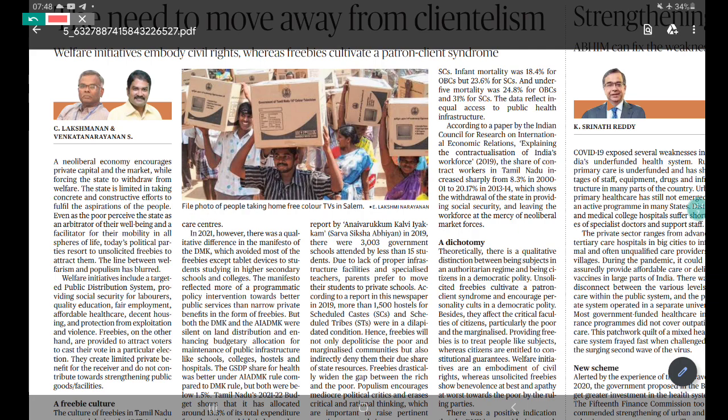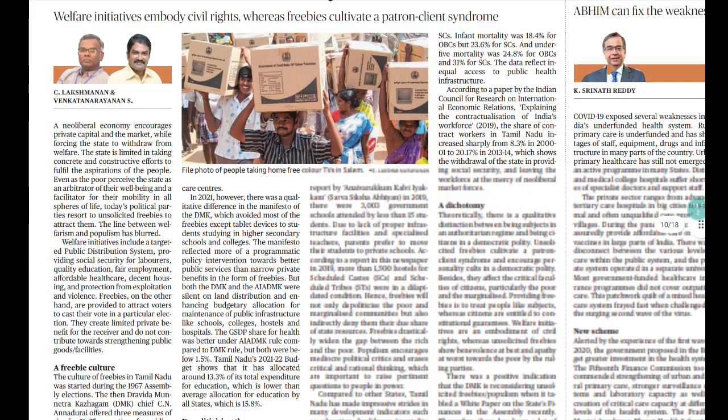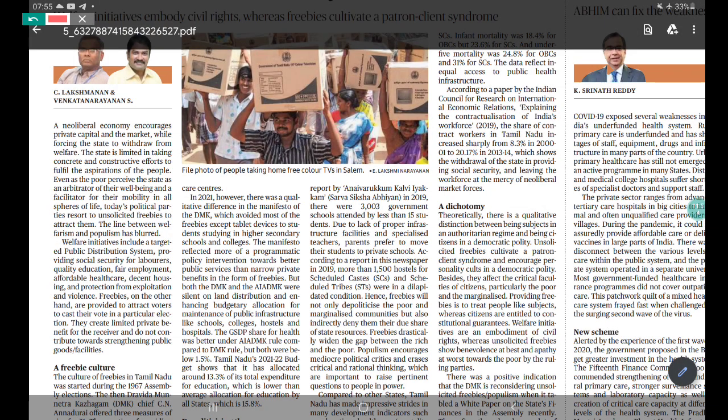I hope you are getting it. So just try to divide entitlement further into two categories. One is welfarism and another is populism. And apart from that, the writer is differentiating between welfarism and populism. I hope you are getting this understanding with respect to welfarism and populism. So the writer is then talking about the different issues with respect to populism.